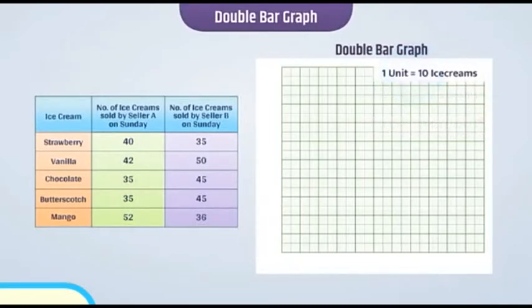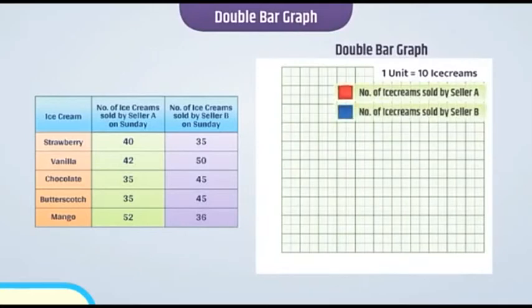Now here we have to draw 2 bars. So we must differentiate them so that we can read them easily. To do so, we can write legends like this. We can draw a bar like this to show the number of ice creams sold by seller A on Sunday and a bar like this to show the number of ice creams sold by seller B on Sunday. Let's draw the double bar graph.